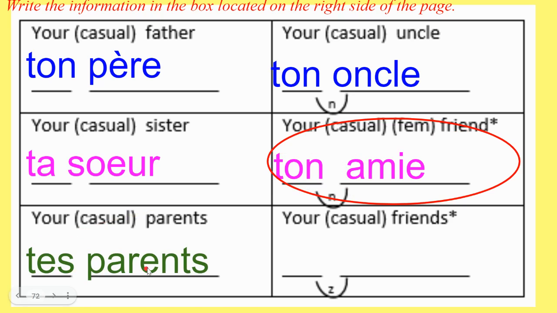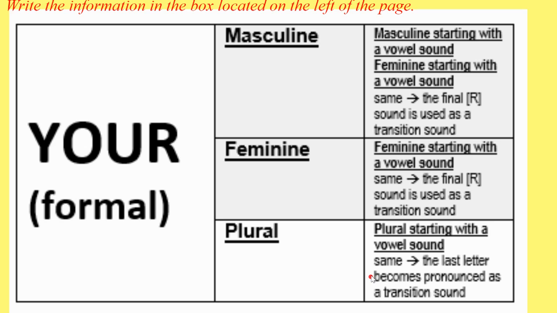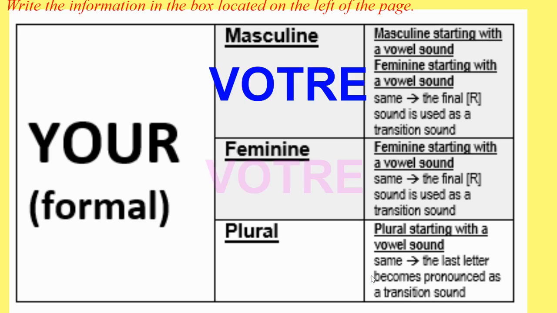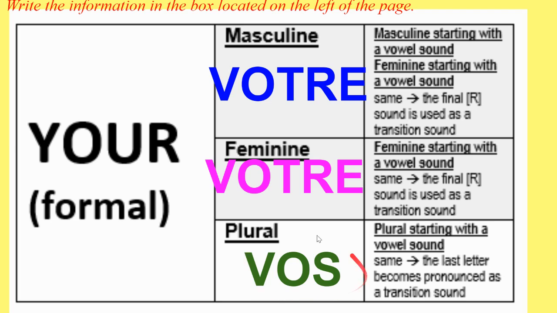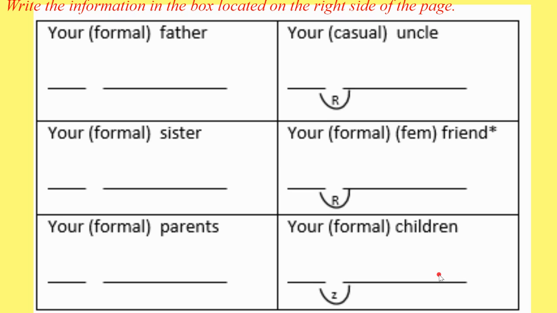Parents, tes parents, the S is normally silent, but if there's a vowel that follows, we bring out that sound as a little z, tes amis. All right, finally, your formal is actually a lot easier because we don't differentiate between masculine and feminine. It's going to be votre for both. Simple, and it ends with an R sound, so there's no awkwardness if the next word starts with a vowel. For the plural, it's vos. The S is silent unless the plural starts with a vowel sound, then we bring it out.